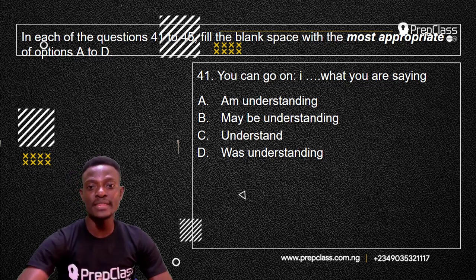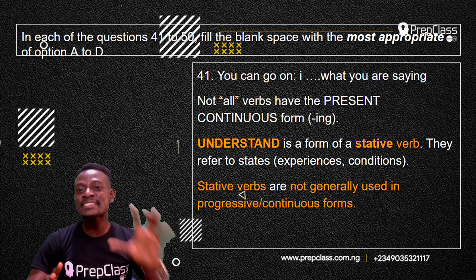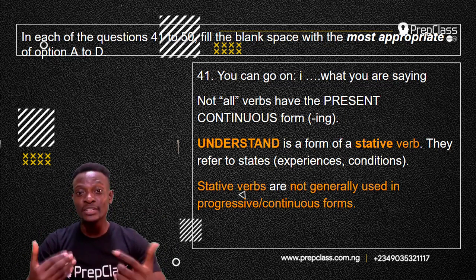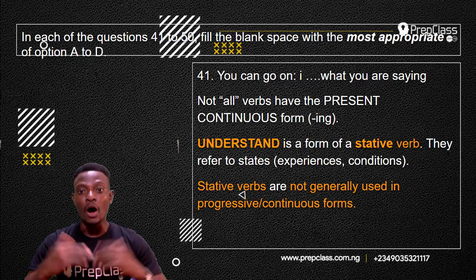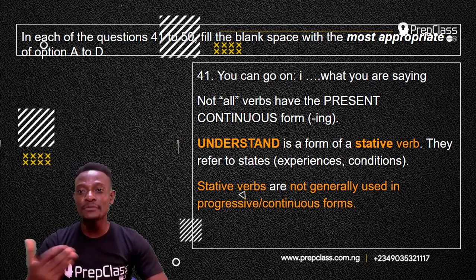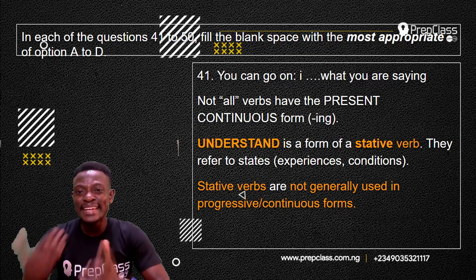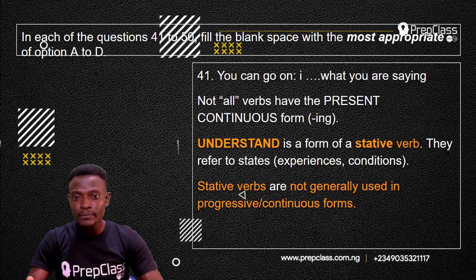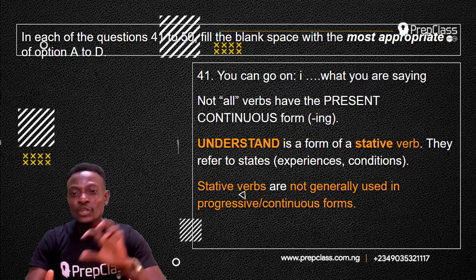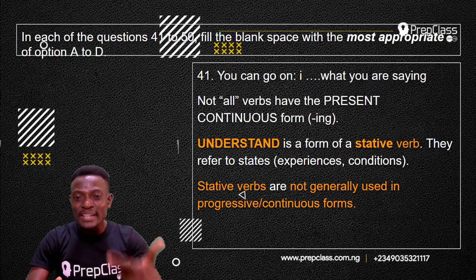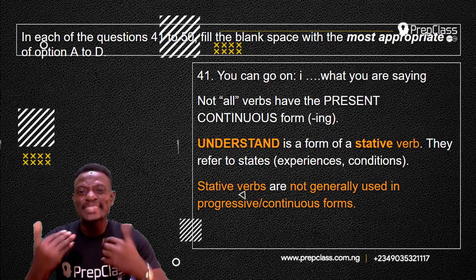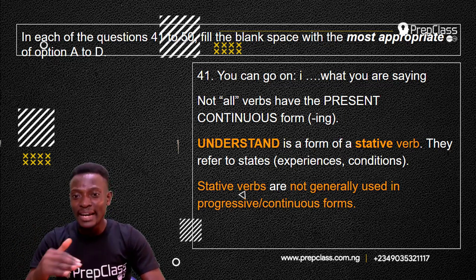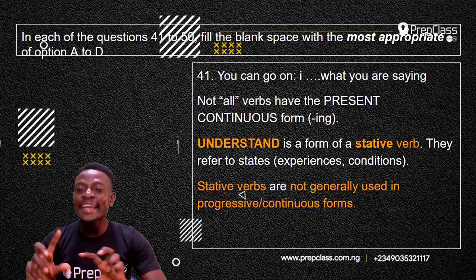Now, it is important to know that not all verbs have the present continuous form. Not all verbs use the ing. Understand is a stative verb. Stative verbs refer to states, experiences, conditions, not actions. Stative verbs are not generally used in progressive or continuous form. So, understand is not used with the ing.